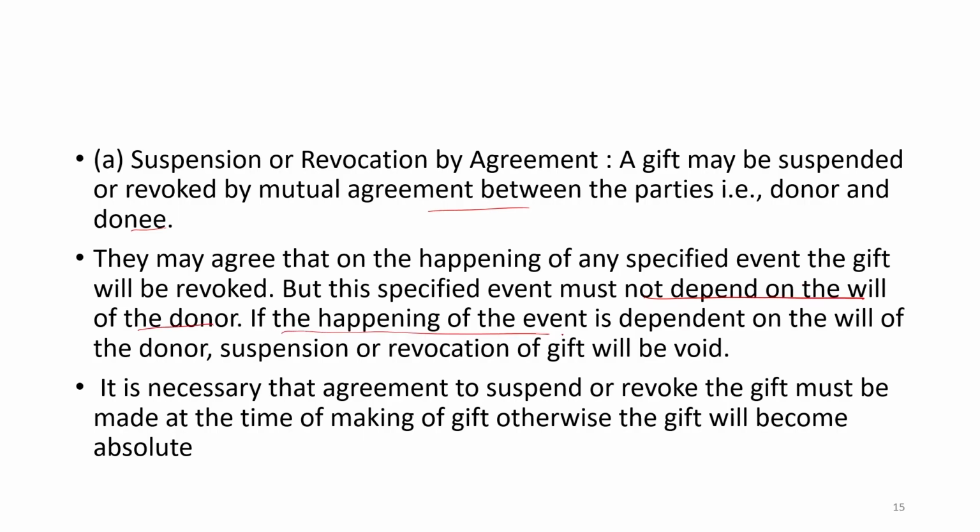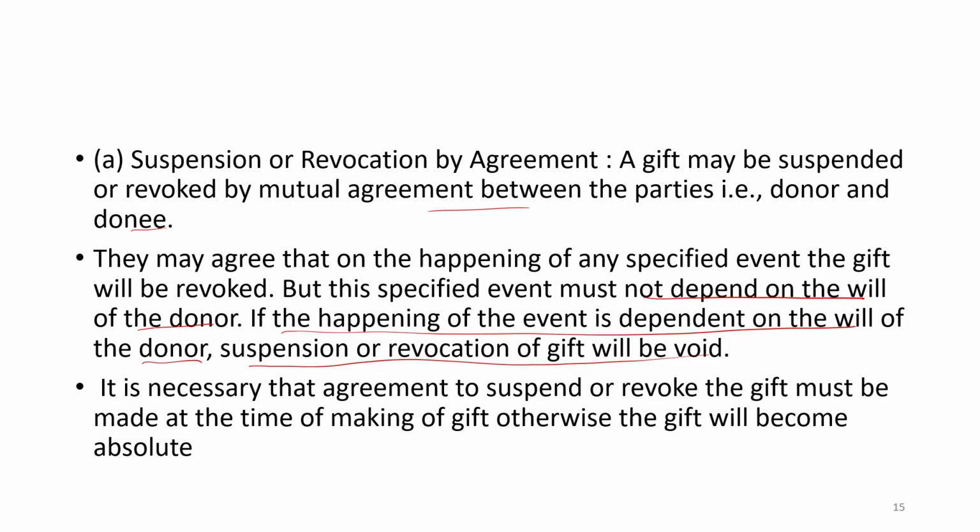If the happening of the event is dependent on the will of the donor, suspension and revocation of the gift will be void. That means it should be beyond the control of the party, beyond the control of the donor, then only it will happen that a certain condition may be fixed, and if that is happening, they will come under the agreement. If that will happen, then it can be revoked, but that happening is not within the control of the donor.